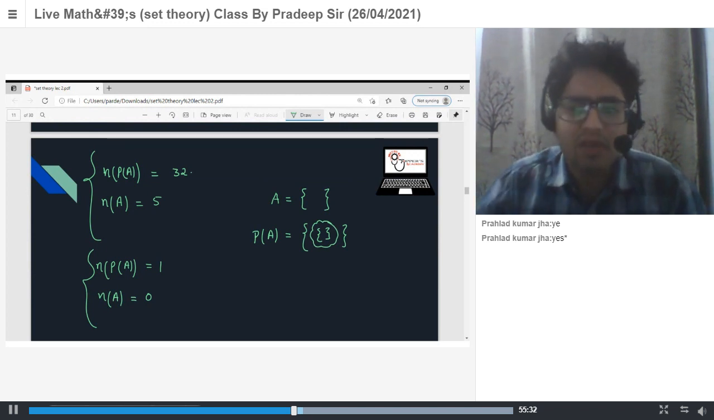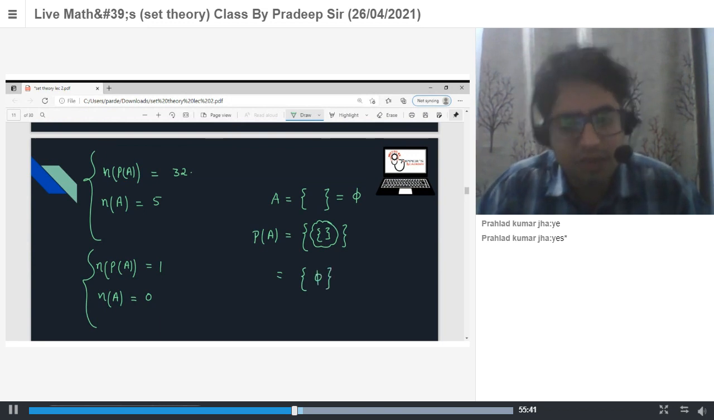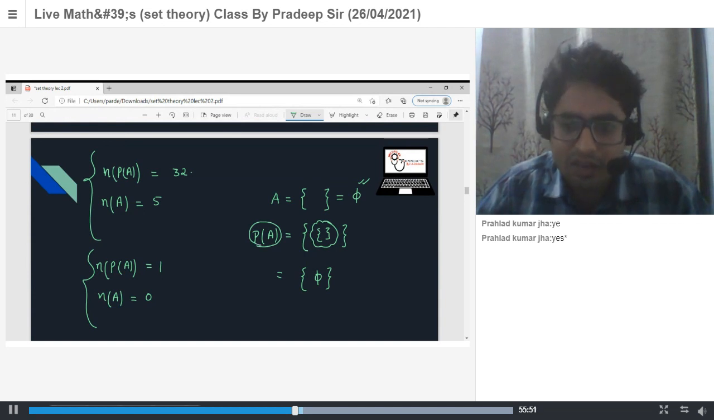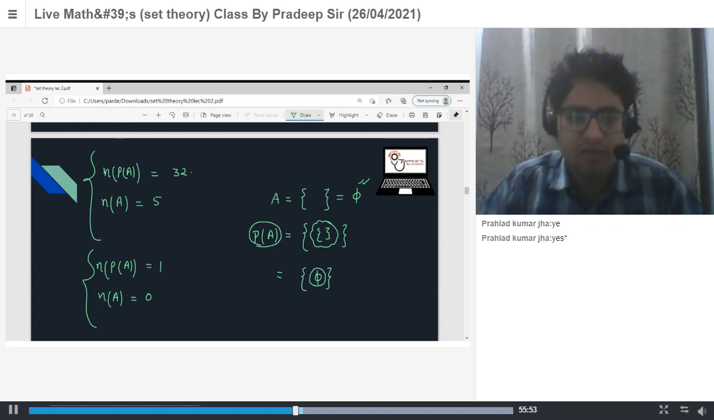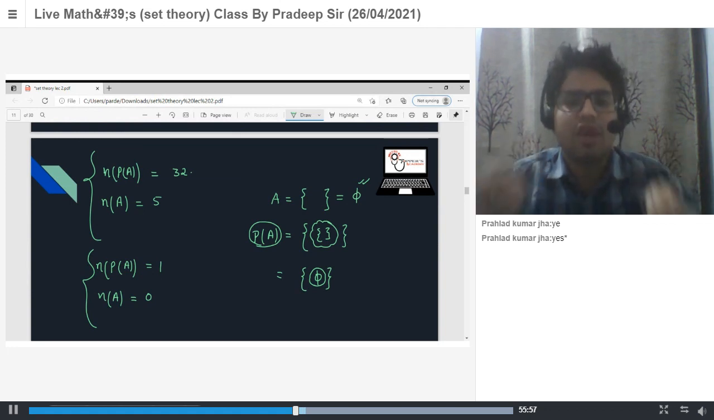Phi is a symbol. You can denote the empty set as phi also. So your set is this. Both are the same, empty braces or phi. If A is the empty set, then its power set contains one element, and that one element is the empty set. So the power set is the set of the empty set.